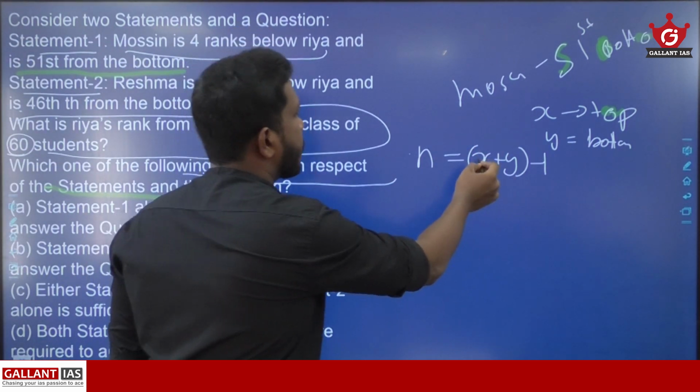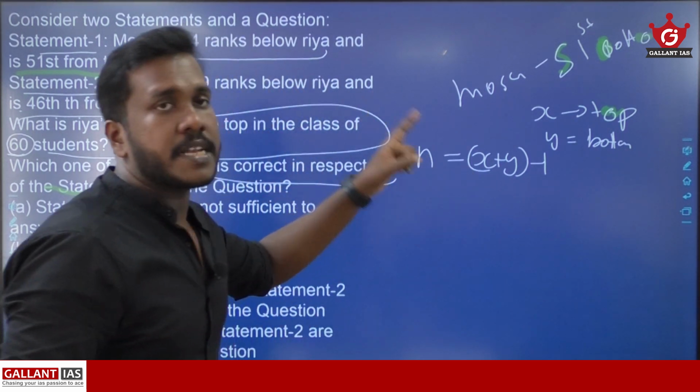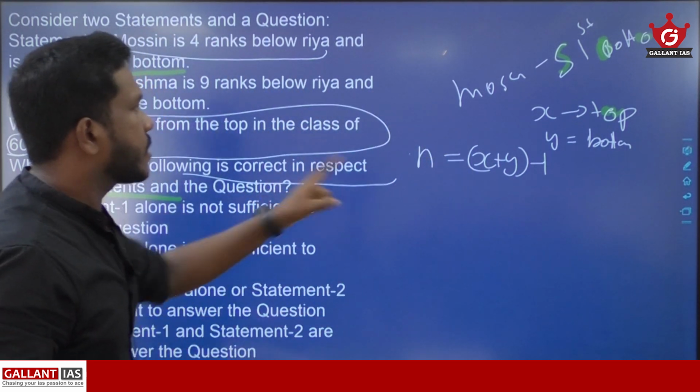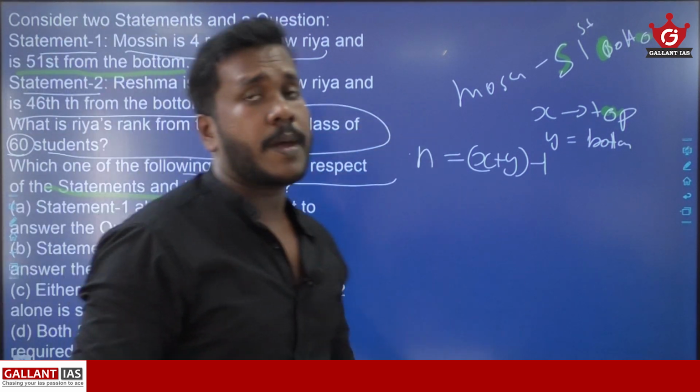That means the number of students is equal to the rank of that student from top plus the rank of that student from bottom minus 1. Using this equation, we can easily find Mohsin's rank from top.